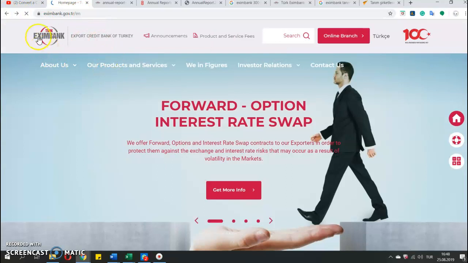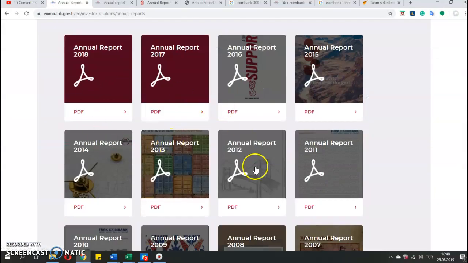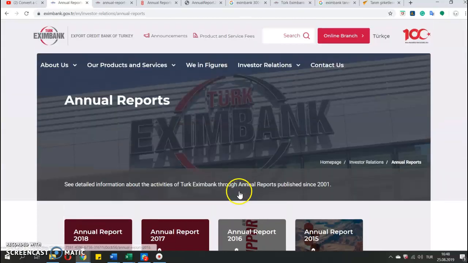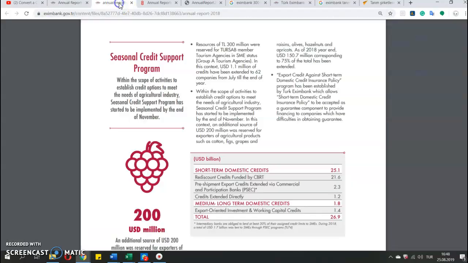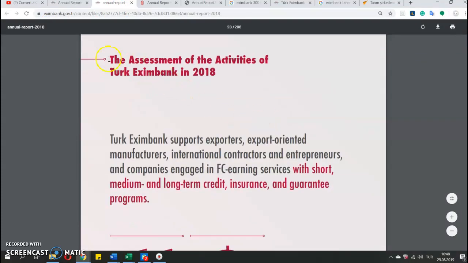For example, this is the Turkish Exim Bank's website. Here we have the investor relations. I go to the annual reports. We have the annual reports for every year. I downloaded the 2018, and in this 2018 annual report there is the assessment of the activities of the Turkish Exim Bank in 2018.